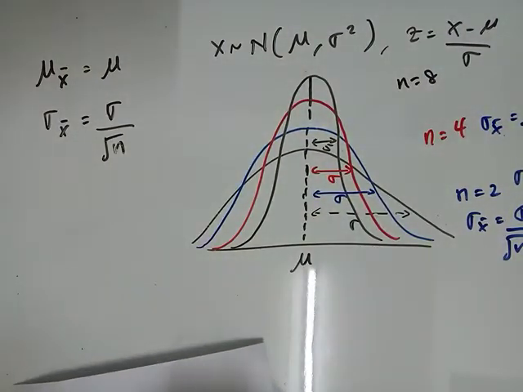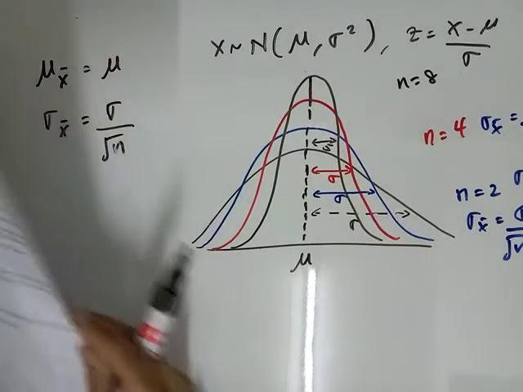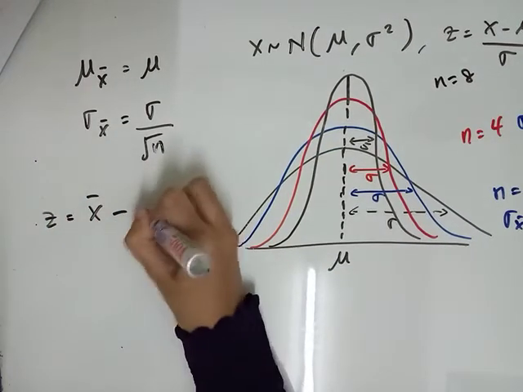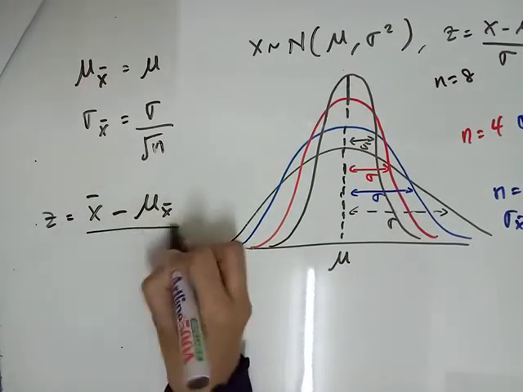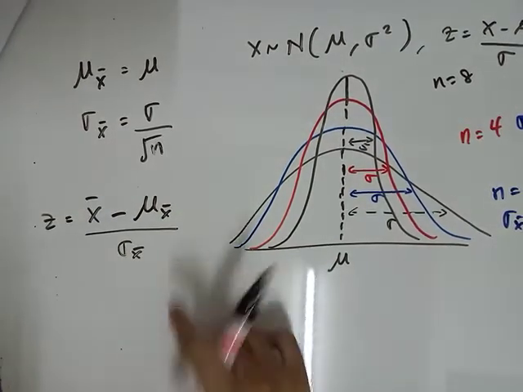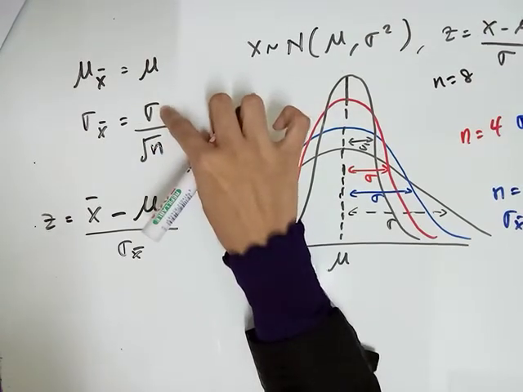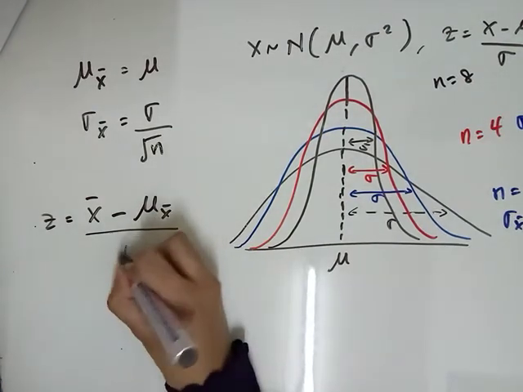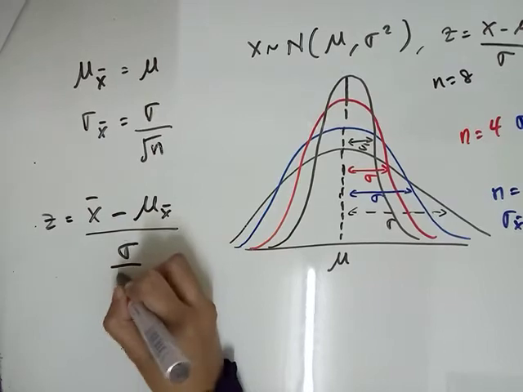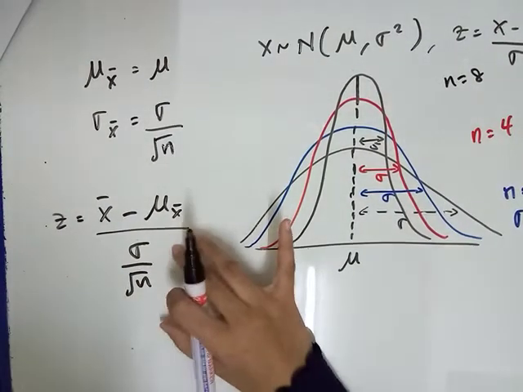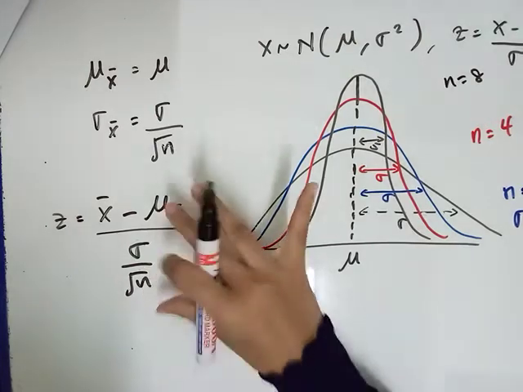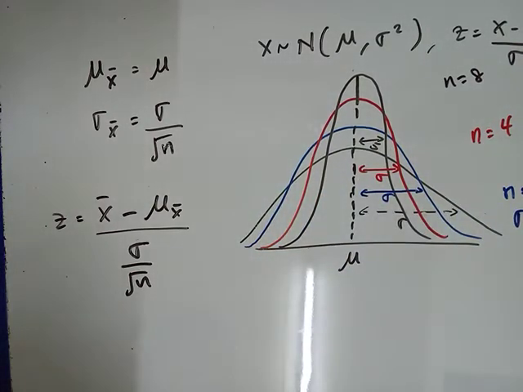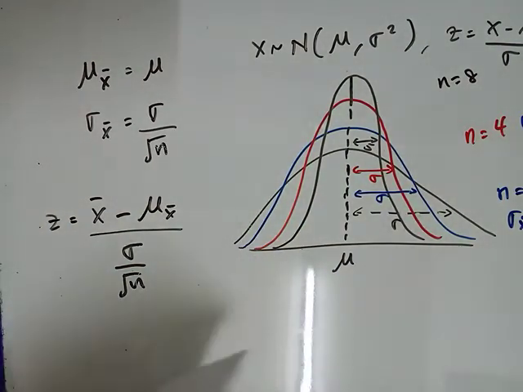So for rule number 3, properties number 3, that means we have to use the formula by using Z. Z is equal to sample mean minus mean of the sample mean divided by standard deviation of the sample mean. But we know that the standard deviation of the sample mean is standard deviation of the population divided by square root n. This is the formula to find the Z value. And then from Z value, we can find the probability using table statistic. Okay, you faham lah?